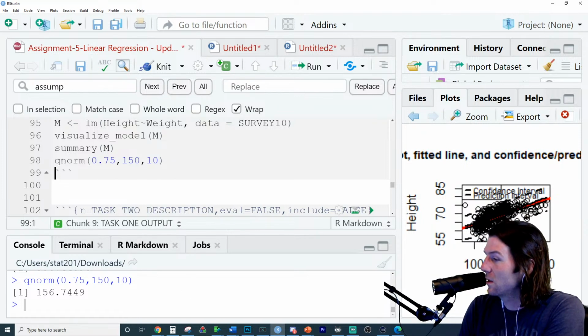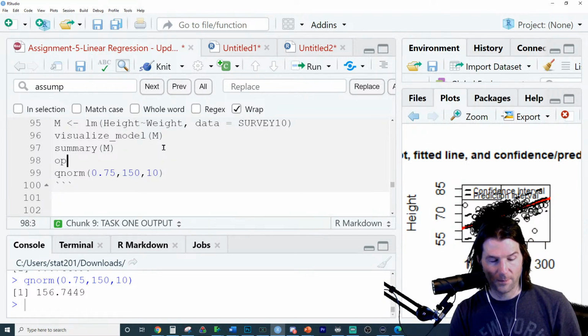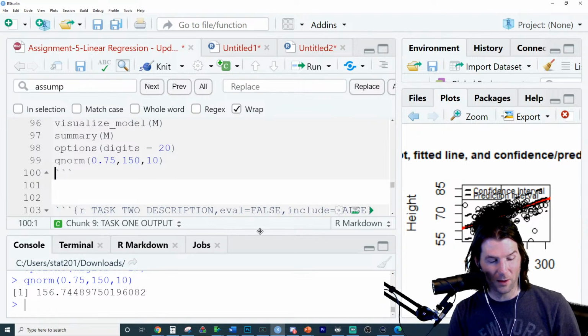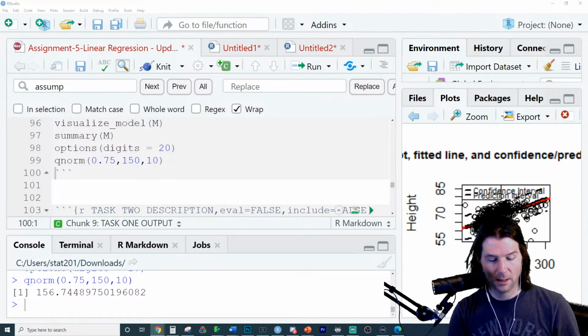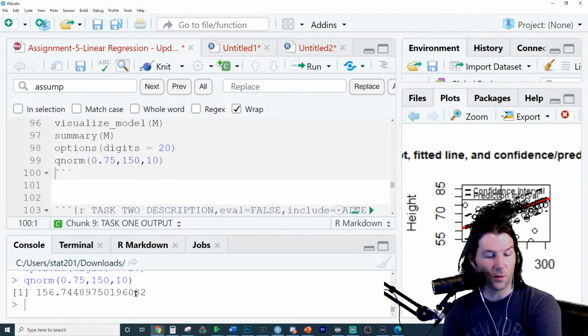There it is right there. 156. And what did you get? Yeah, Clay, that's the answer I'm getting. And let me do this. Options, digits, equals, we don't want to go too crazy. There we go. There's something right there. And let's throw some points to Clay. Great job on that. Let's add 20 points to the chat. That's what you got? Yeah. This is the exact version right here.